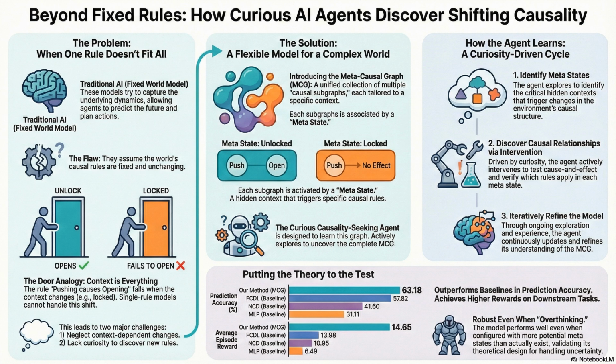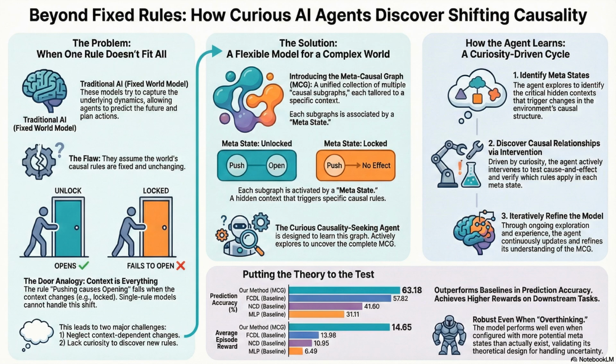Which leaves me with a final thought for you. The paper admits that an AI can only learn the laws for states it can physically trigger. Right. It hits a hard wall of ignorance. So, does that mean there are fundamental causal laws of our own universe that we or any AI can never discover? Not because we aren't smart enough, but simply because we lack the physical ability to trigger the necessary metastate.